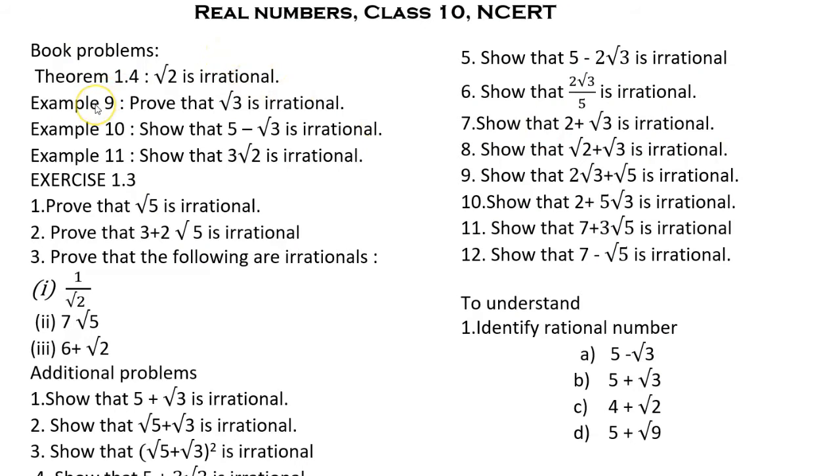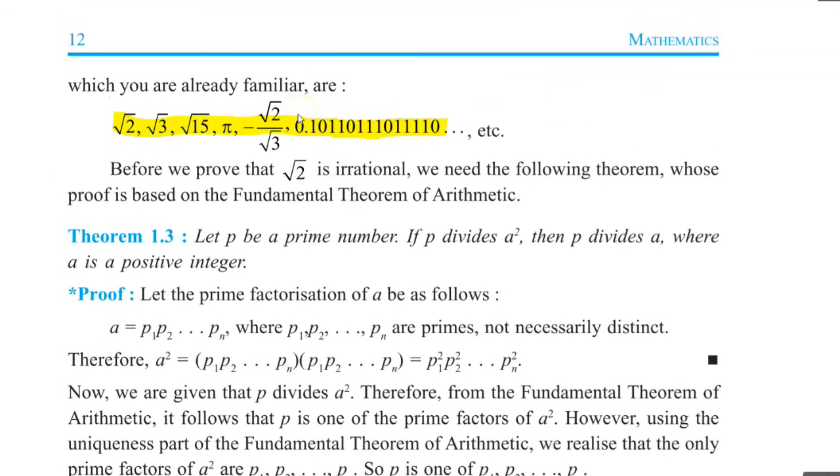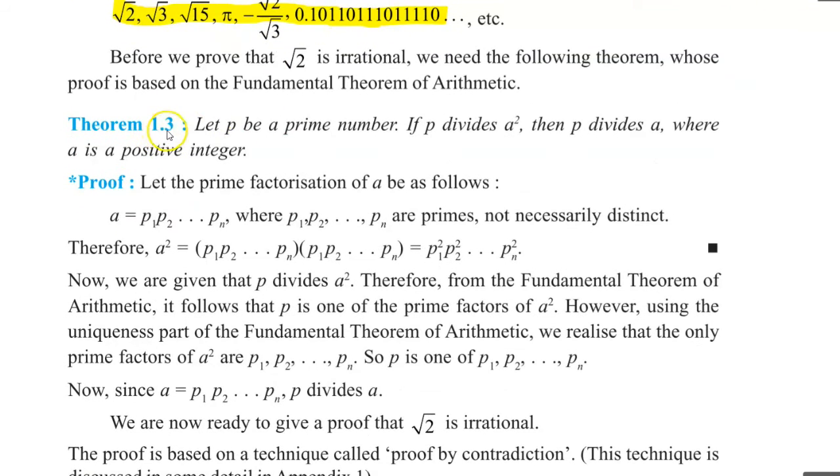These are the sums we'll be practicing: these are example problems, these are exercise problems, and these are additional problems we are going to solve for practicing, and this is just for understanding. Now in page number 12, theorem 1.3: let p be a prime number. If p divides a square, then p will also divide a, where a is a positive integer. This is an important theorem. The point you have to remember is, if p divides a square, then p will also divide a.